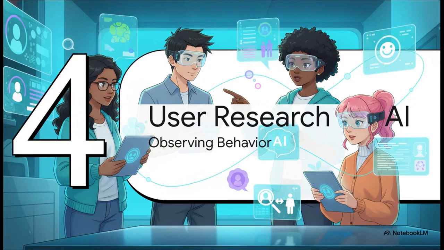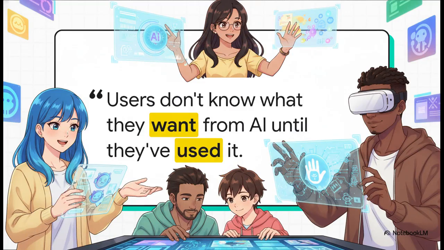All right, shifting gears to Section 4, User Research for AI. This is all about observing behavior. Building the right thing requires really deeply observing human behavior. You can't just throw darts and guess what users need from an AI. Keep this quote in mind, it's absolutely crucial: users often don't know what they want from AI until they've used it.